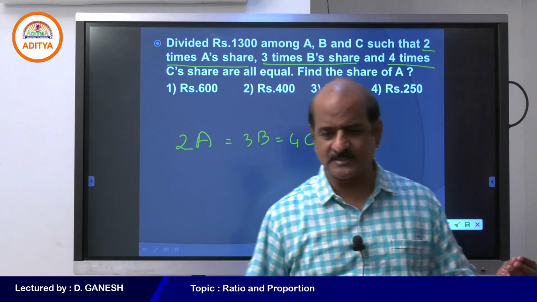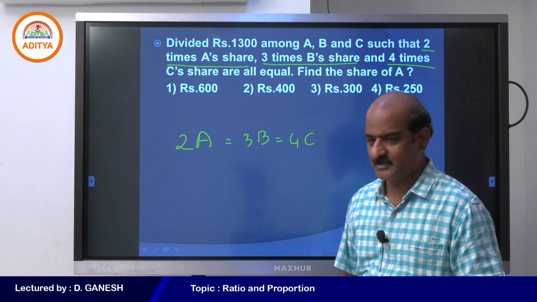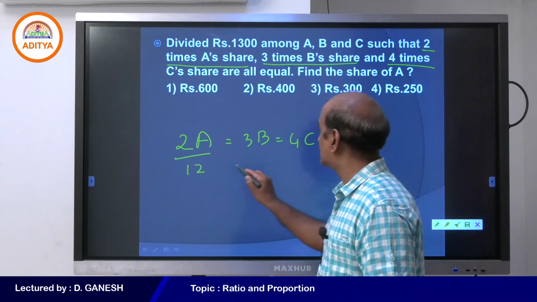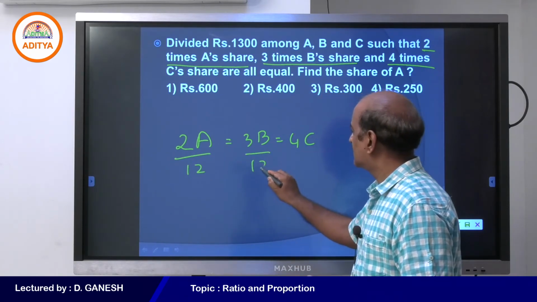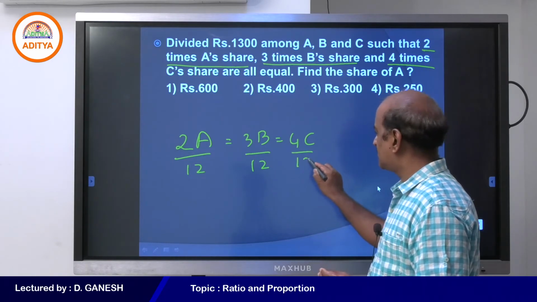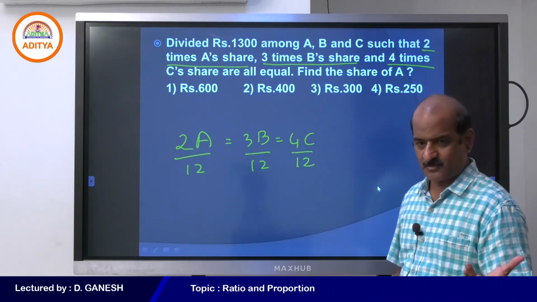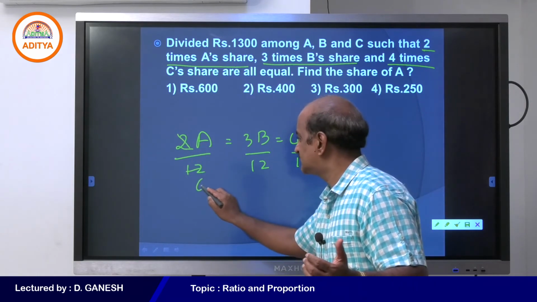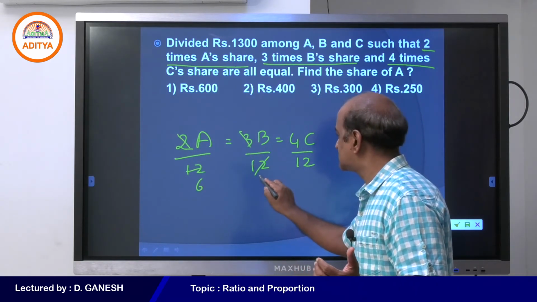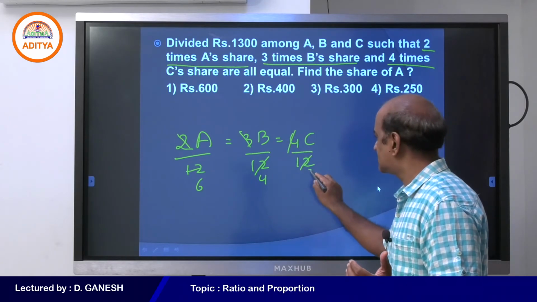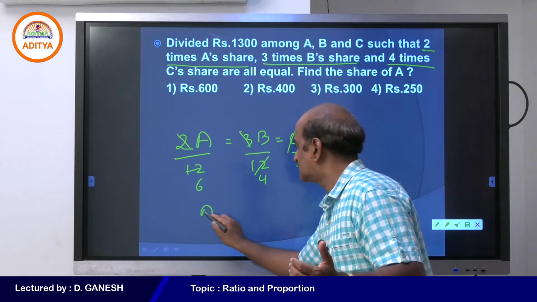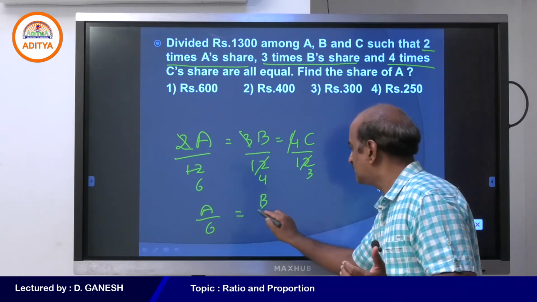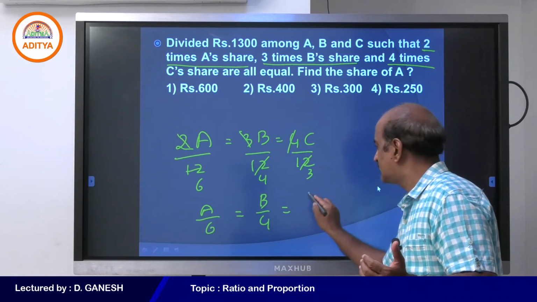Yes, 12. I am going to divide the entire equation by 12. Later I will tell you why. Therefore, this cancels for 6 times, this for 4 times and this for 3 times.